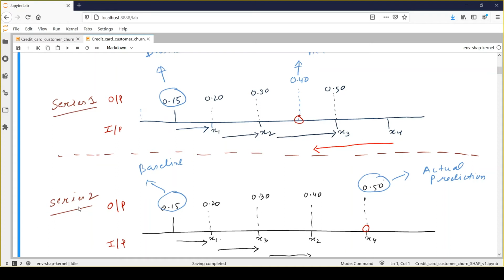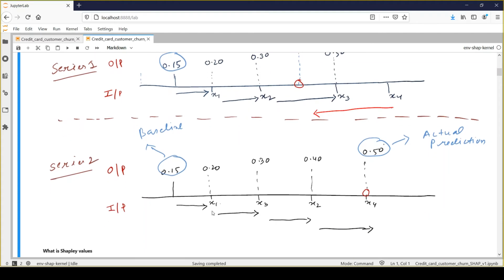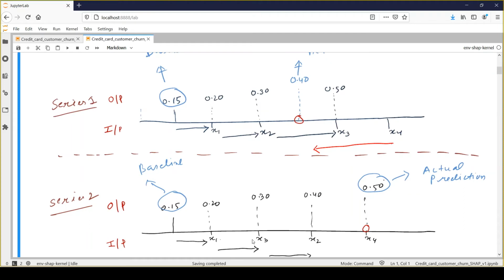If we consider the second possible option in which my feature values enter the model for making any prediction, it can have this combination also: x1, and here I am taking the second feature as x3, and then x2 and x4, right? And once we consider this sequence, the probability score would be 0.50, which is 50%, right? So we have seen that these sorts of differences appear if we change the order of all the feature values, right? Because order is important.